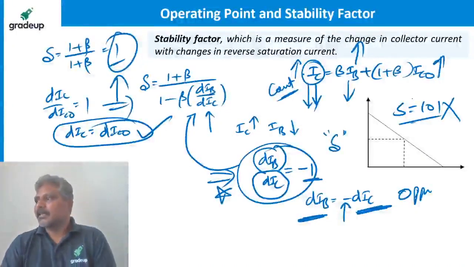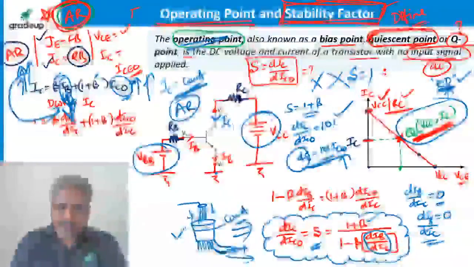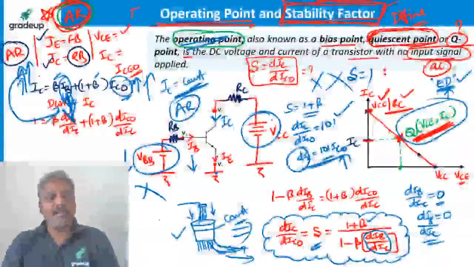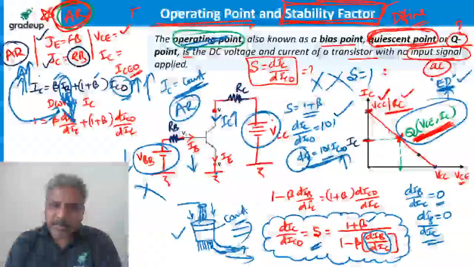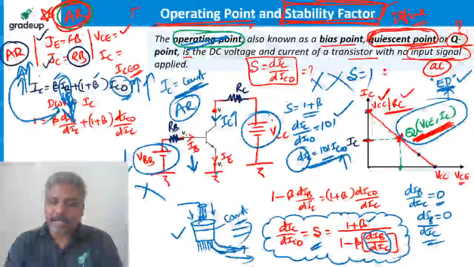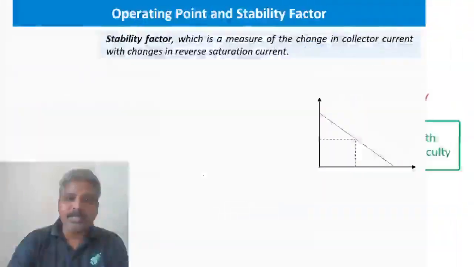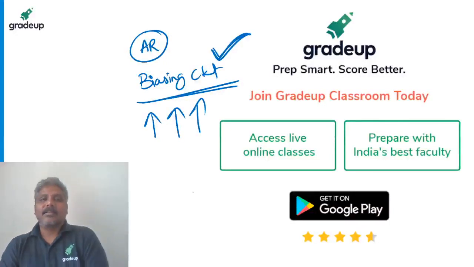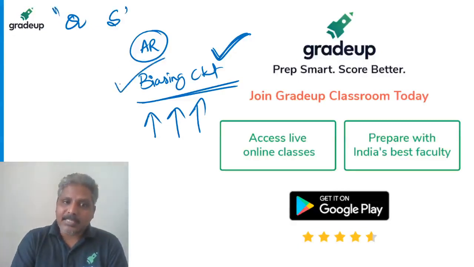That means we have to change the VBB value continuously to reduce the IB, which is manually not possible, right? We don't know when it increases. So IB reduction should happen automatically on its own. The circuit which can do that is called a biasing circuit. To maintain the operating point and to maintain the stability, we go for a biasing circuit.